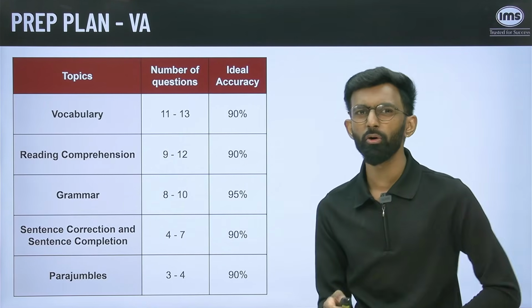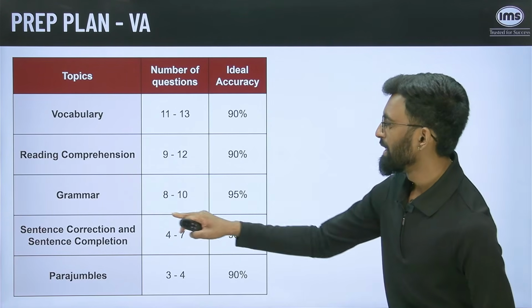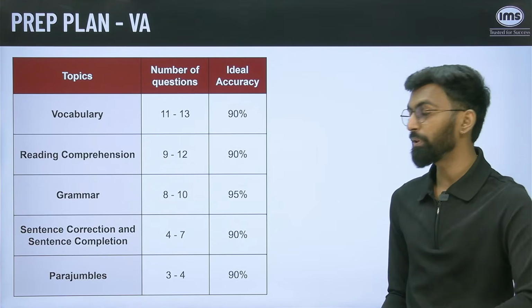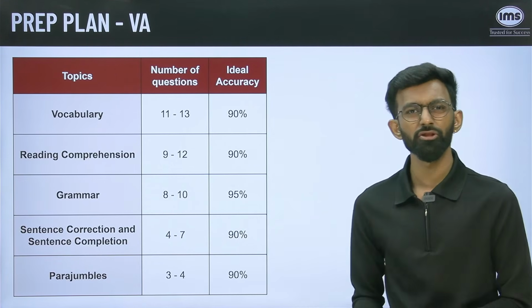Reading comprehension, you have 9 to 12 questions. Grammar, 8 to 10 questions. Sentence correction and sentence completion, 4 to 7 questions. 3 to 4 questions on para jumbles.